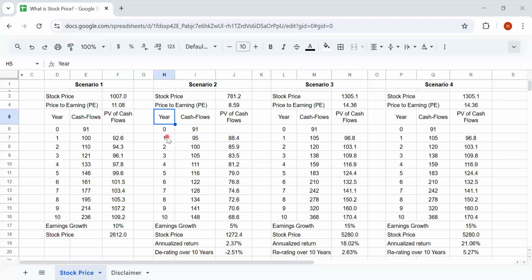So stock price is present value of future cash flows. There are two important terms an investor has to know. One is present value, second is the cash flow.